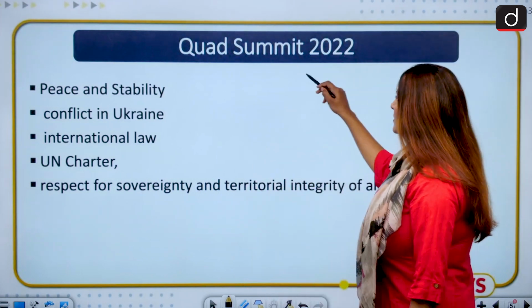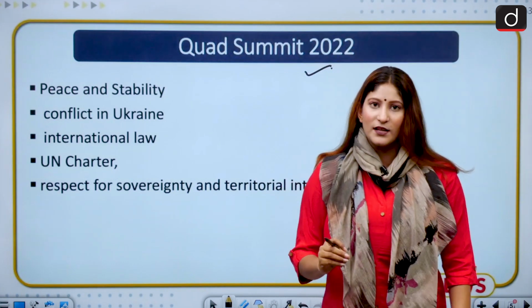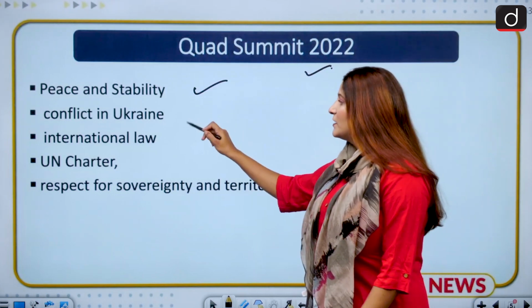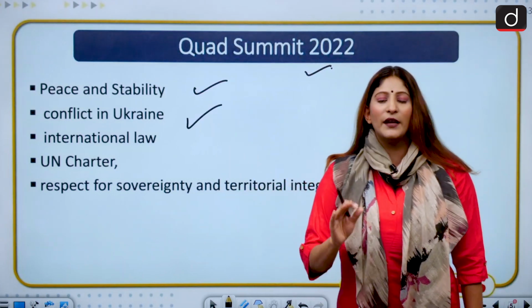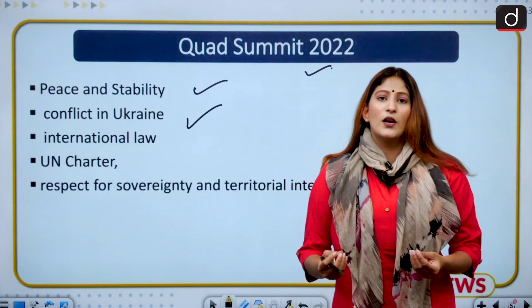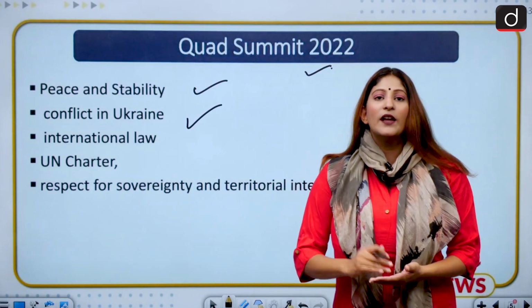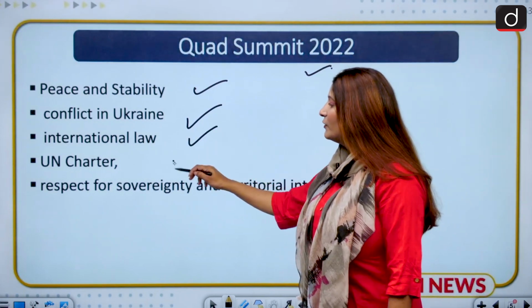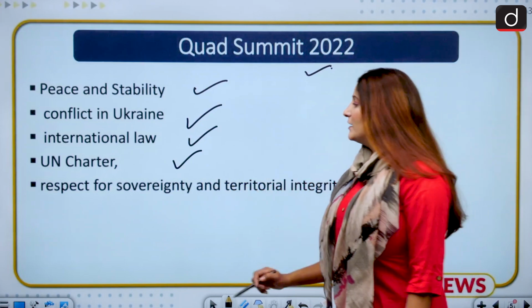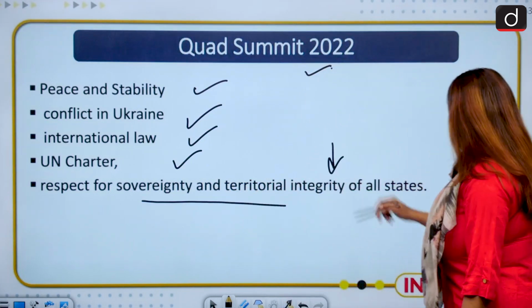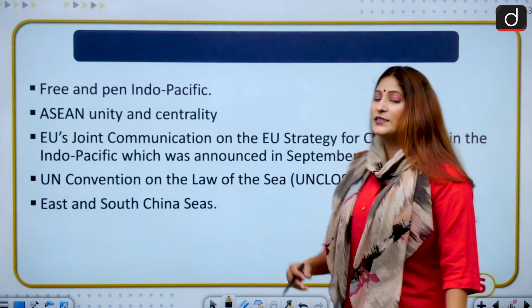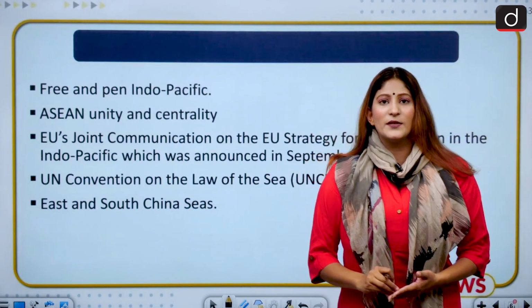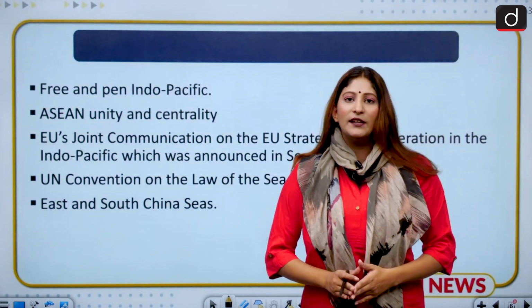So if we talk about the Quad Summit 2022, certain important key points are here. First of all, peace and stability was discussed at large, and the conflict in Ukraine was discussed, and many countries were equivocal with respect to how we have to take care of such problems. First of all, international law should be followed, including the UN Charter, and respect for sovereignty and territorial integrity of all states should be there, relying on peaceful resolution. Peaceful resolution and diplomacy was something that everybody reiterated.